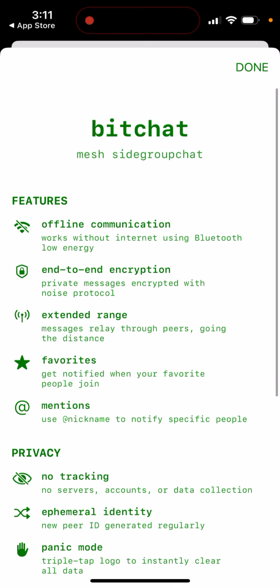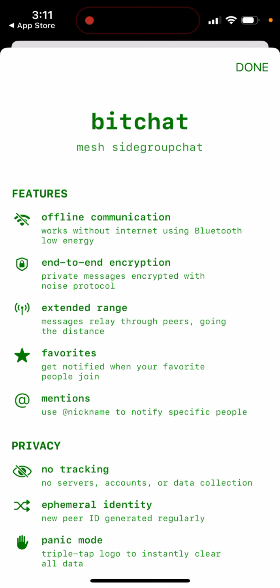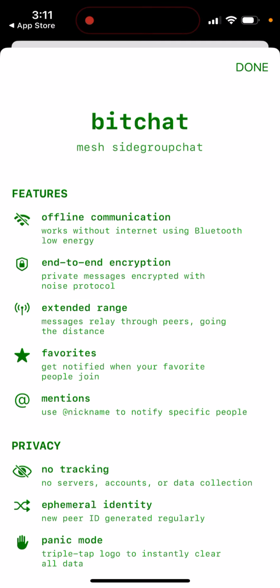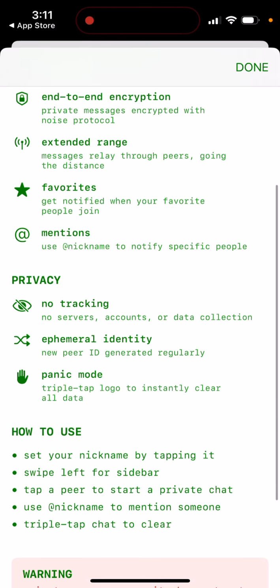That's the app. I mean, probably you just need to use it in San Francisco or New York, where there are a lot of geeks trying out this app. But right now, in locations where you don't have all of this, it's just not available. But yeah, that's just a quick overview. Maybe it's also using blockchain technologies, or they have this Nostr protocol, like on Bluesky or something like that. So it's kind of a decentralized chat.